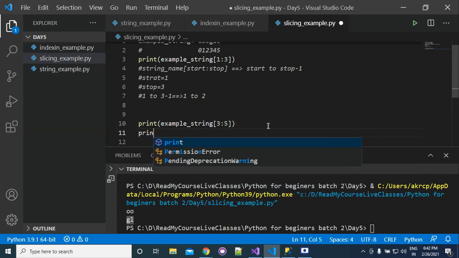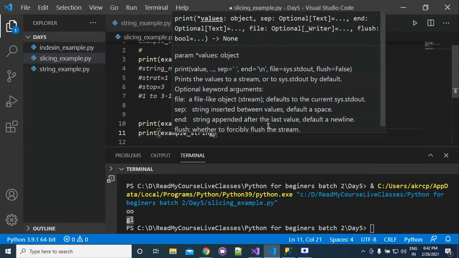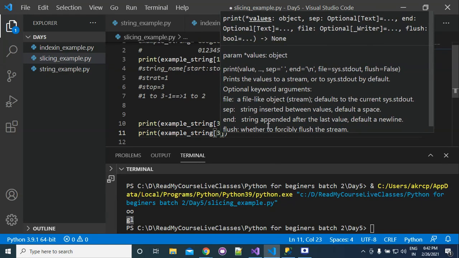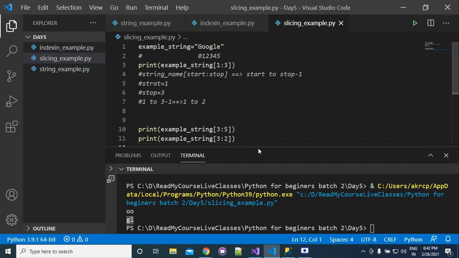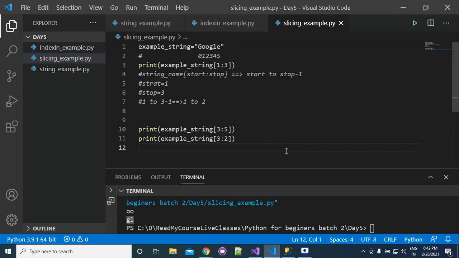If I write here print example string [3:2], can you answer? Try to run this program first. You will get nothing. Why? Because the start value should be less than the stop value.